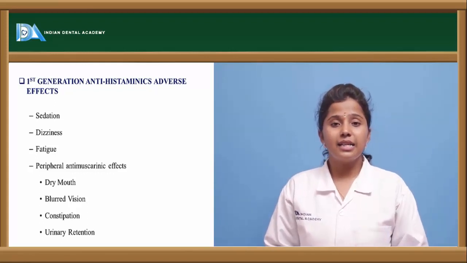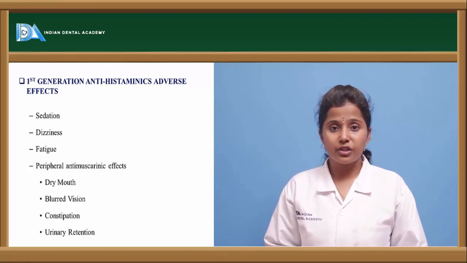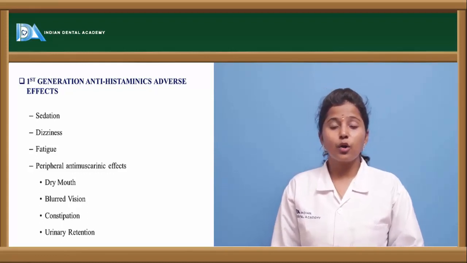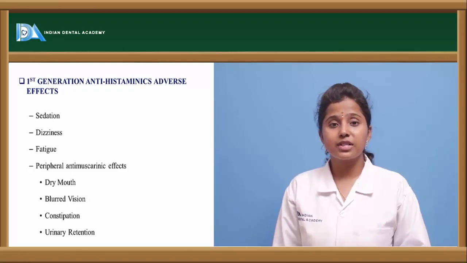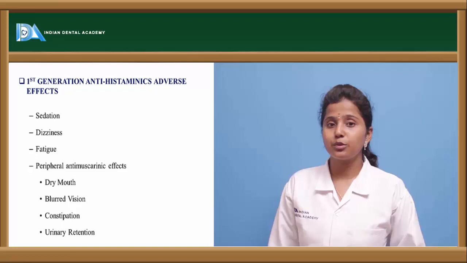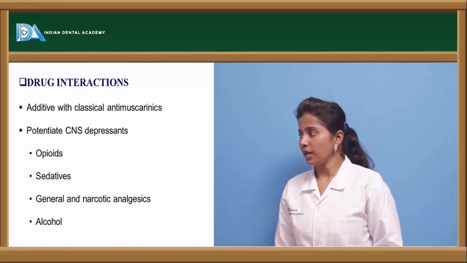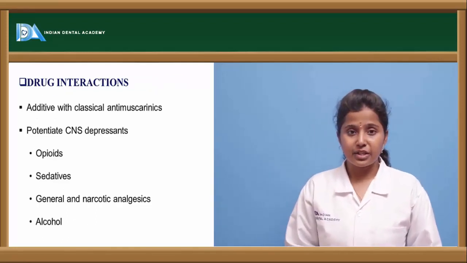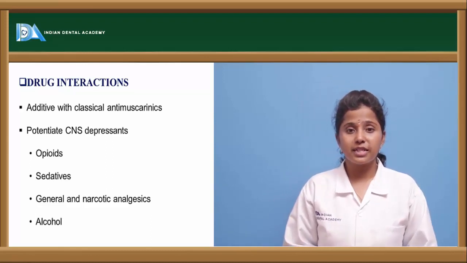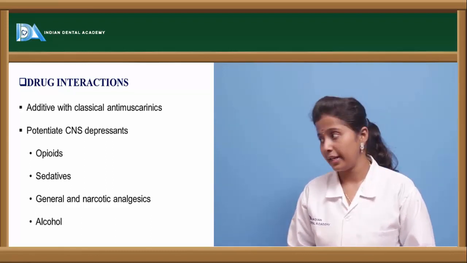These are the peculiar anticholinergic effects observed as adverse effects or side effects of these first generation antihistaminergic H1 receptor antagonists. What are the drug interactions? When should first generation H1 receptor antagonists be contraindicated?